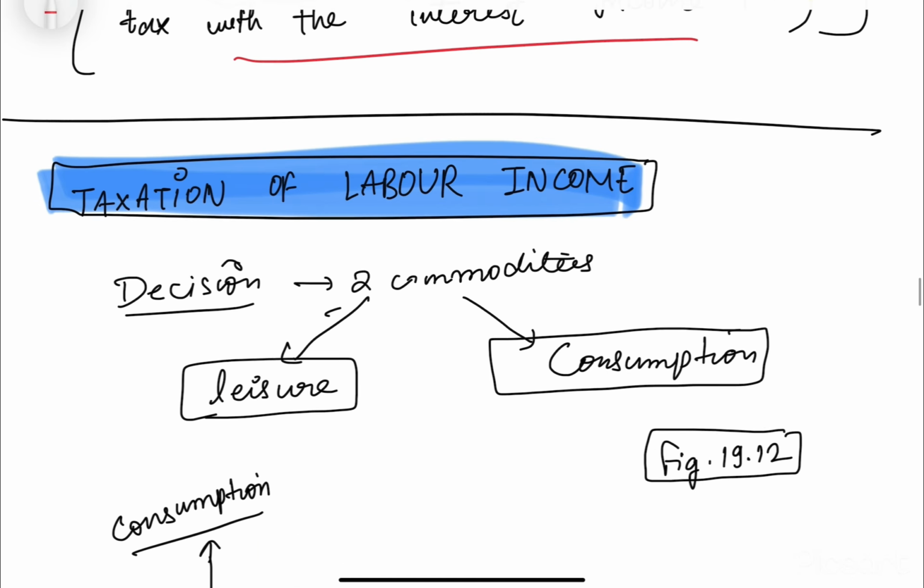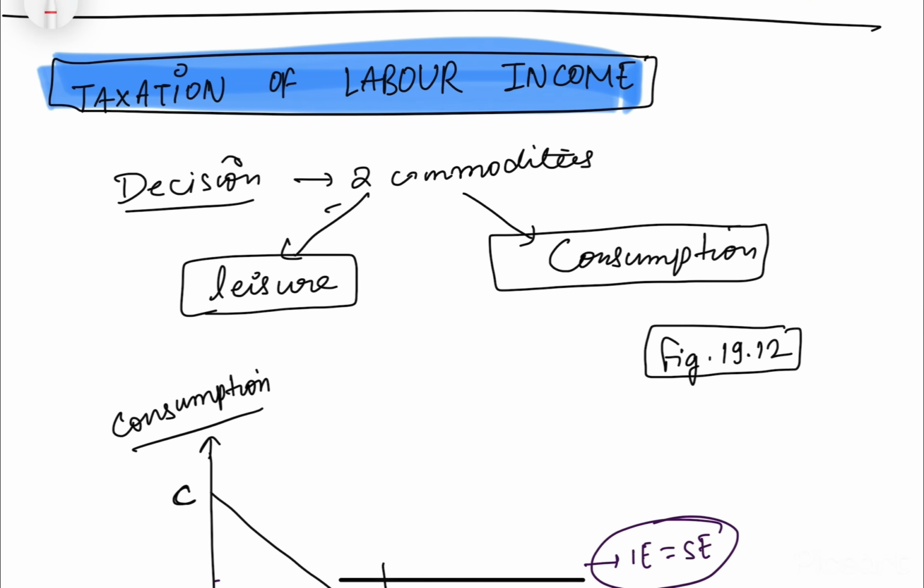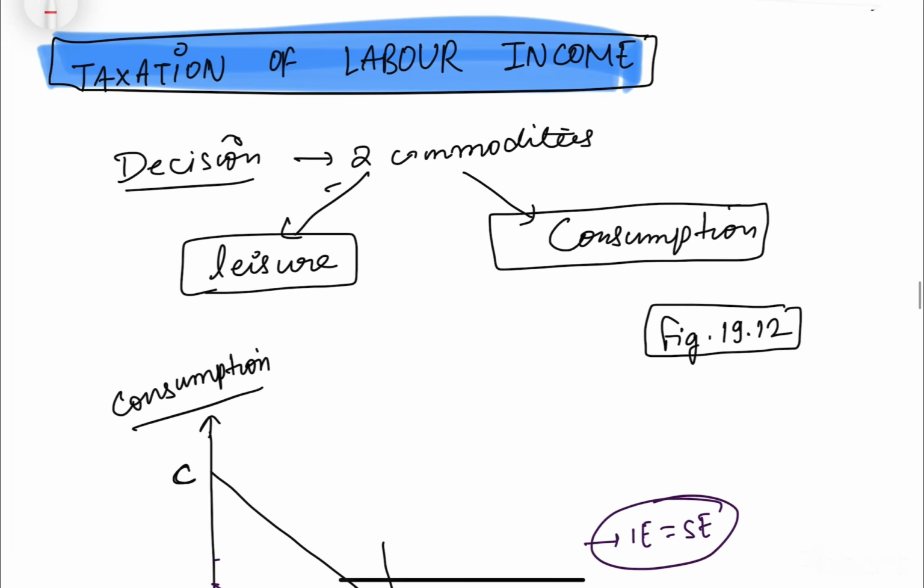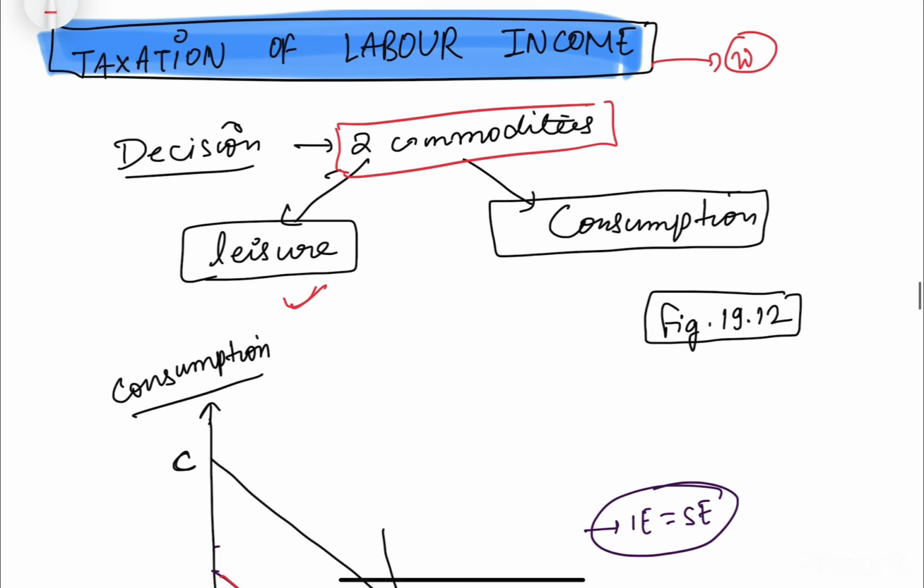That's it. If we now look toward the taxation of labor income, let's say it is W, it's a wage. So now also we need to make a decision, and here we are considering there are two commodities, labor and consumption, and that individual or a laborer has to decide whether he wants to work less or consume more, like work less or more respectively.